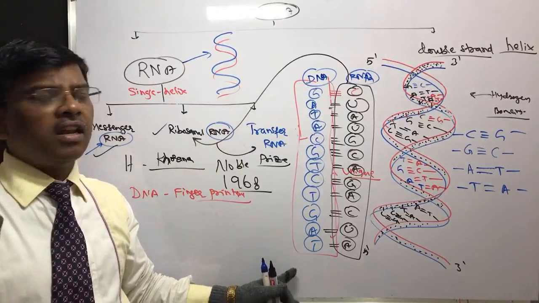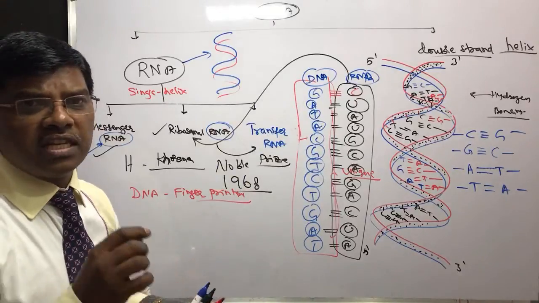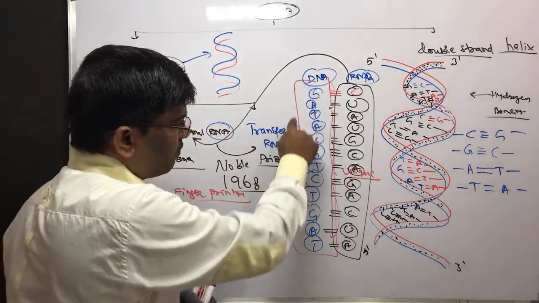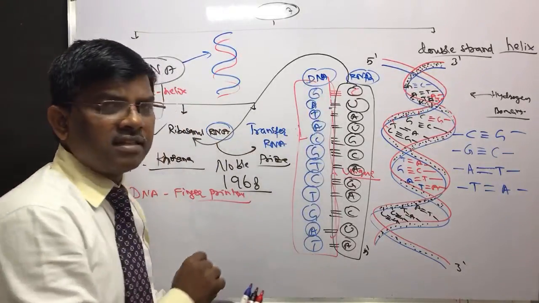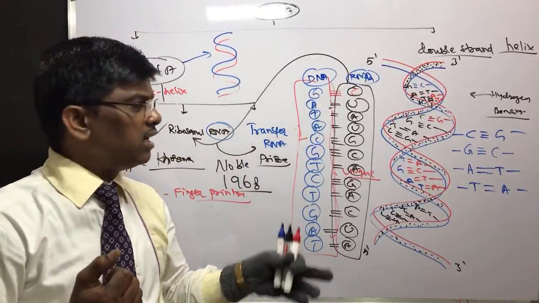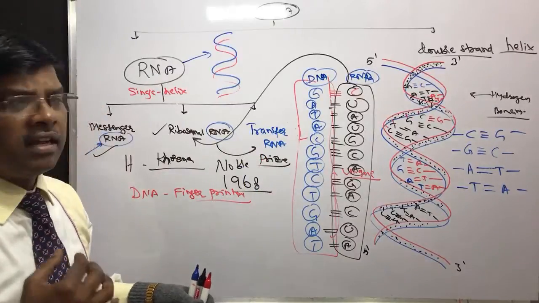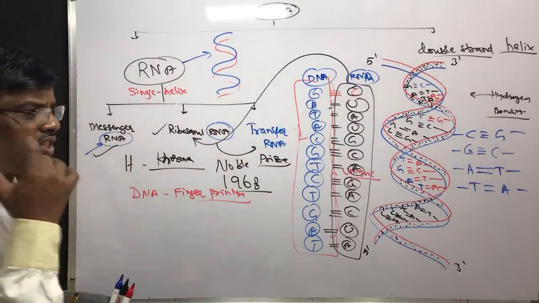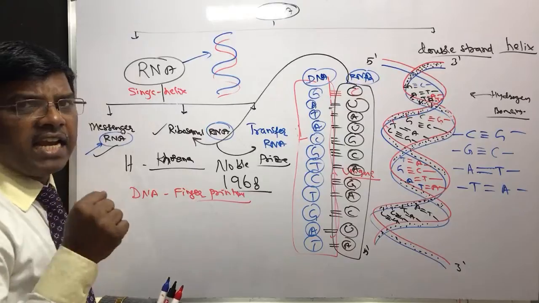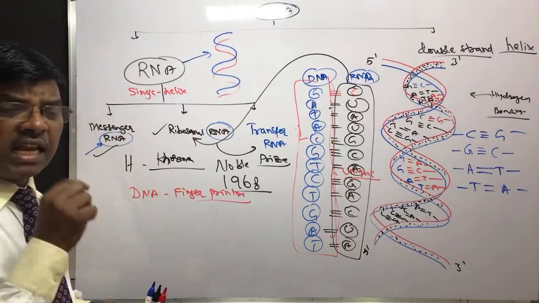Unique means it will not match with others. So just by sequencing of these bases, it will come to know whether it is the same person, or this DNA fingerprinting sequencing can be utilized for the identification of criminals.